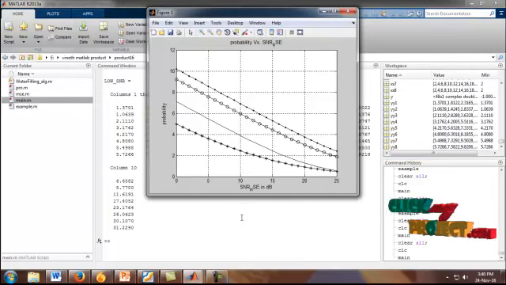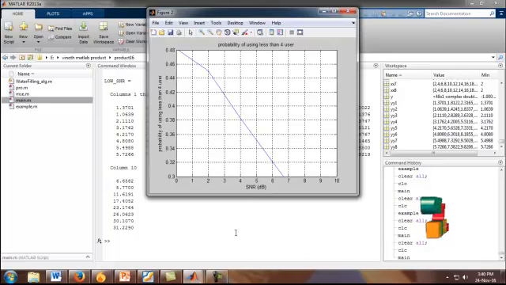Figure 1 shows the probability versus SNR MSE. The X label shows the SNR, and the Y label shows the probability. The number of users transmitted from probability and SNR. Figure 2 shows the probability of using less than 4 users. The X label shows the SNR, and the Y label shows the probability of using less than 4 users, when the users are transmitting from the SNR and probability.